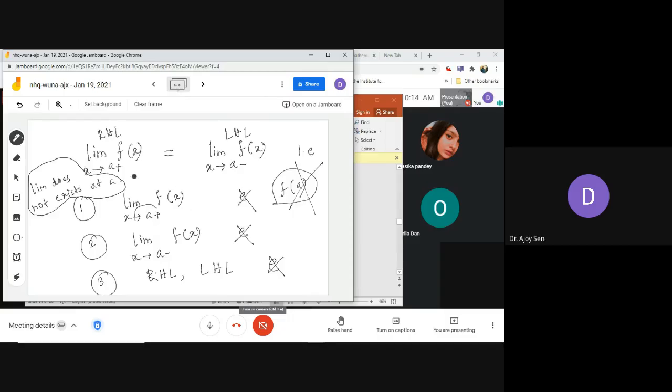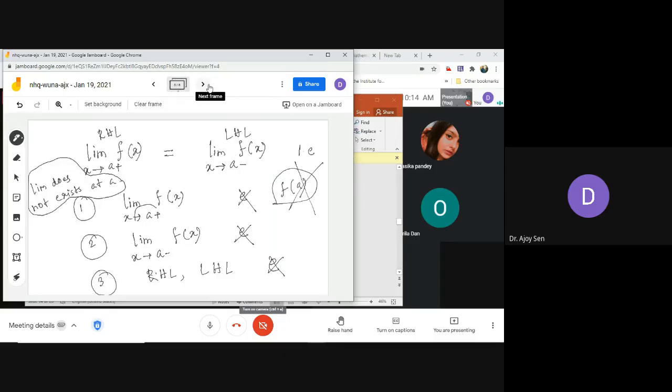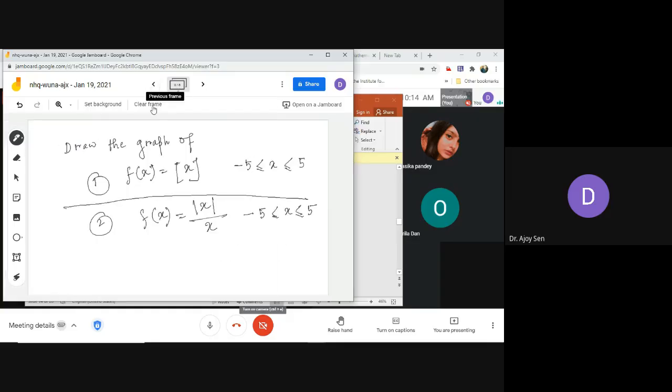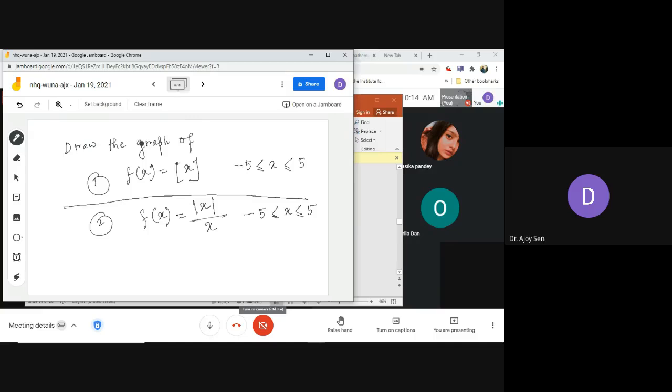It will be better if you can at least find these functions for which the left hand limit does not exist, or the right hand limit does not exist, or both do not exist, or both exist but are not equal. So do try on your own. But you must do this drawing, because it will help you understand this problem of right hand limit and left hand limit, where the limit doesn't exist. This problem will be easier if you do these 2 graphs.